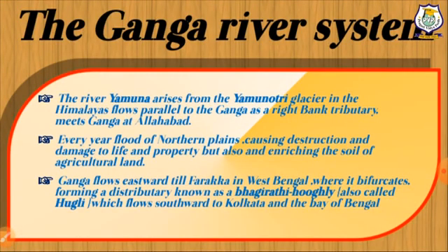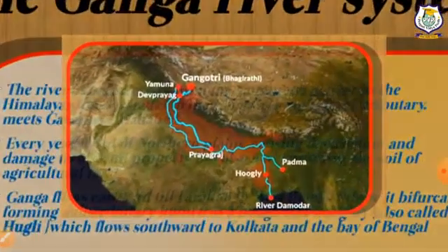Every year, floods in the northern plain cause destruction and damage to life and property, but also enrich the soil of agricultural land. Ganga flows eastward till Farakka in West Bengal, where it bifurcates, forming a distributary known as Bhagirathi Hooghly, also called Hooghly, which flows southwards to Kolkata and the Bay of Bengal.